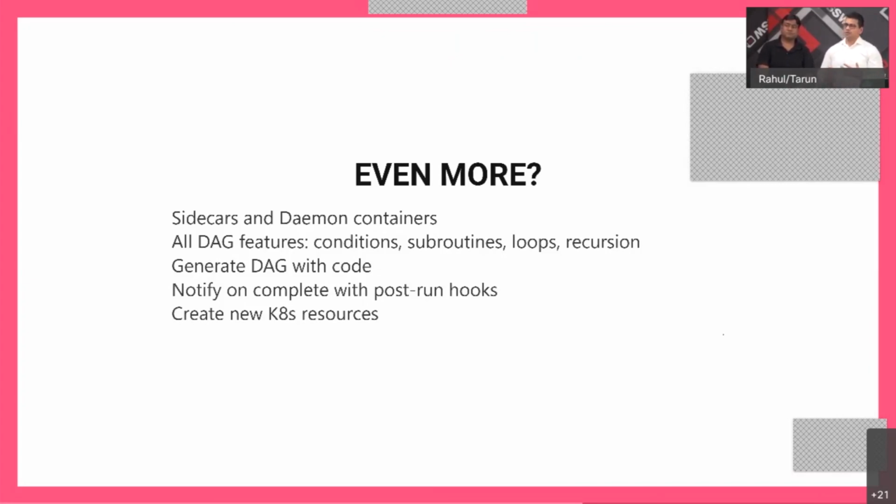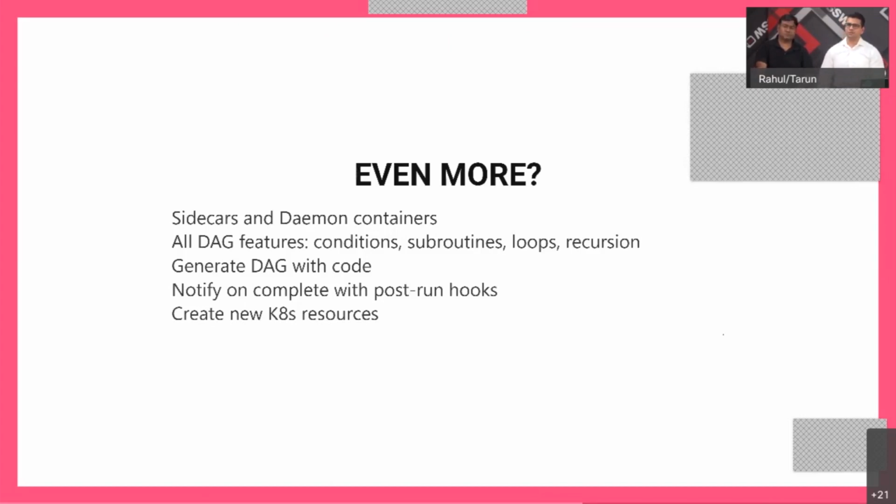So it implements all of the DAG features, which are conditions, if-else kind of things, and subroutines. Subroutines is calling another task from within a particular task. You can execute a step repeatedly as many times as you want. You have loops. Loops are just loops.